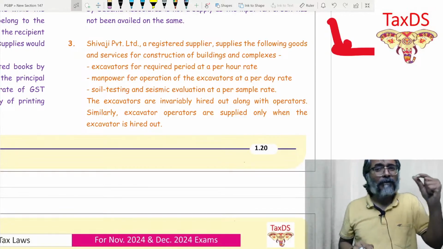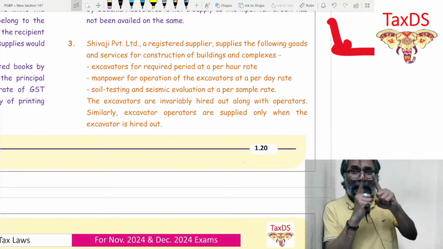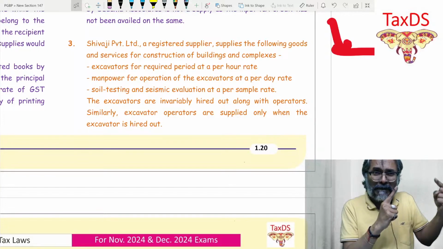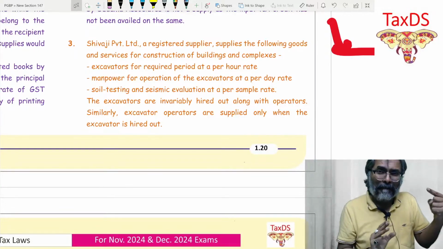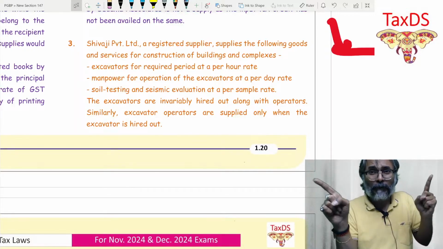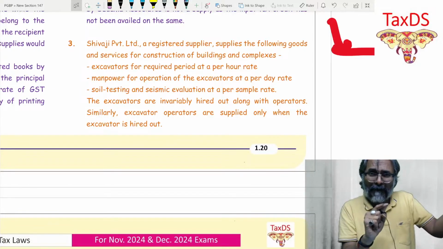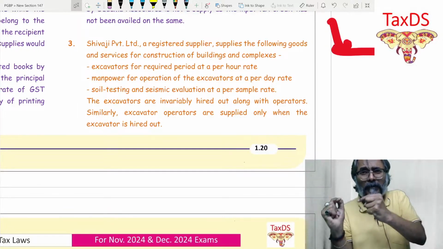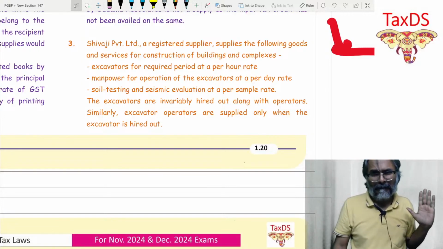Now, if the manpower is always supplied to operate that excavator, can we therefore say they are naturally bundled in the ordinary course of business? Naturally bundled of what? Of taxable supply, of goods or services, or both. And one of the two has to be the principal supply. Now, what is the principal supply in that? Renting of excavator or giving the manpower? The principal supply in this case happens to be the renting of excavator.